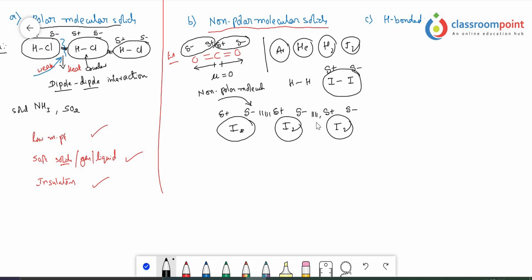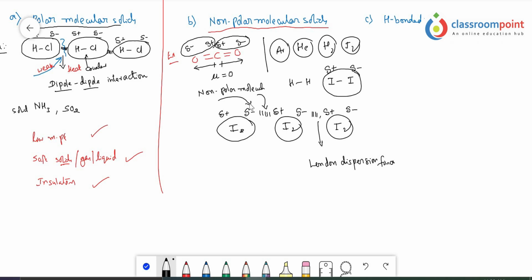These attraction forces that are arising among the instantaneous dipoles are called London dispersion forces. Since these are not permanent dipoles, the attractions are also not permanent. Once attractions are not permanent, it is easy to break them.